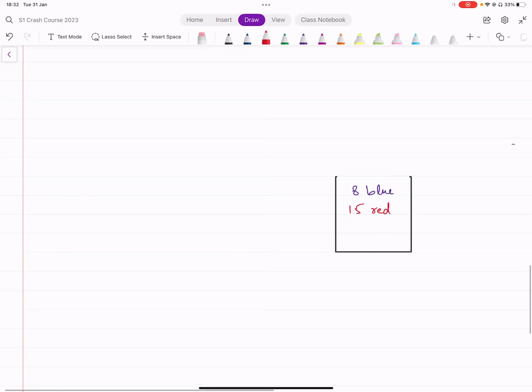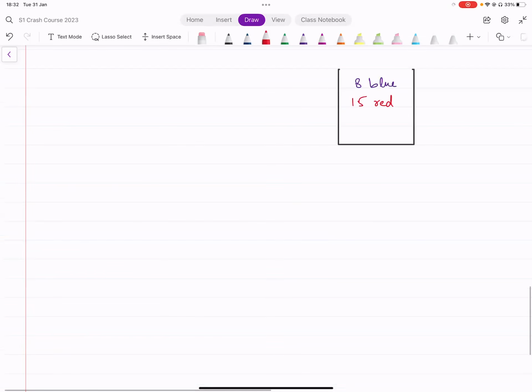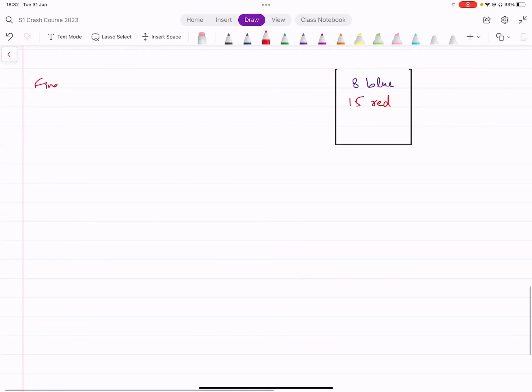Okay. Now you need to find the probability. Let me actually explain the scenario first. You take out 2 balls from this container, let's say.